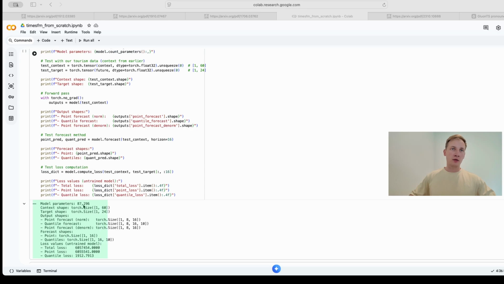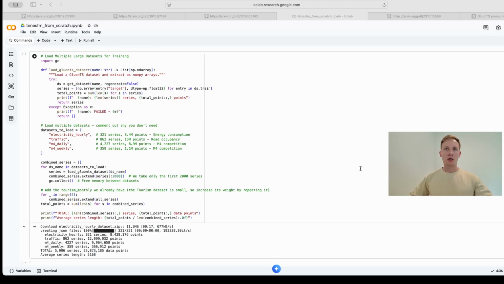Here, I run the end-to-end test to prove that our architecture works. We instantiate a micro version of the model, bringing our parameter count to about 87,000. We feed it our raw 60-step tourism context data, and out of that 60-step context, the model successfully returns a continuous 16-step point forecast into the future. And for our quantiles here, it returns a 1, 16, 10 tensor: 16 steps into the future, each with 10 distinct probability boundaries.